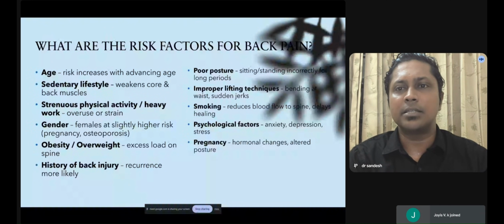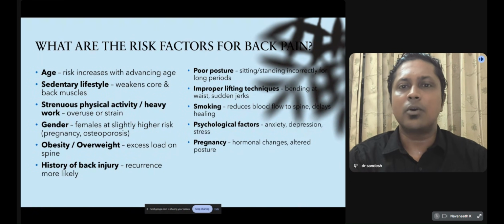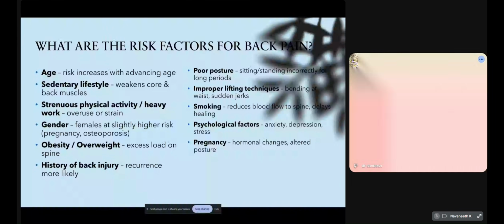Improper lifting techniques such as bending at the waist and sudden jerks may produce disc prolapse and back pain. Smoking reduces the blood flow to the spine, delays healing, and may produce increased back pain. Psychological factors such as anxiety, depression, and stress may add on to the back pain. Pregnancy, mainly due to hormone changes and altered posture, may lead to increased stress in the lumbar spine.